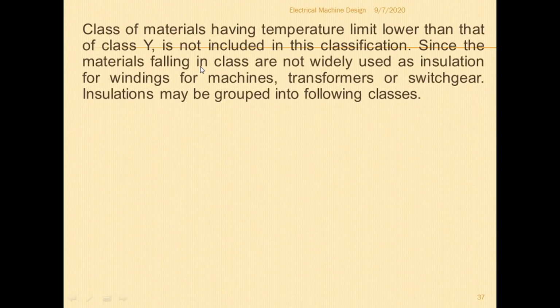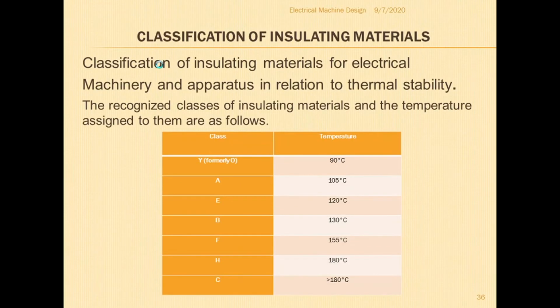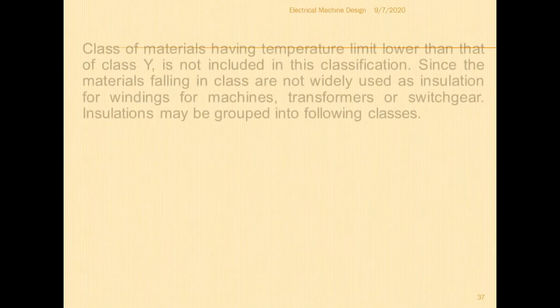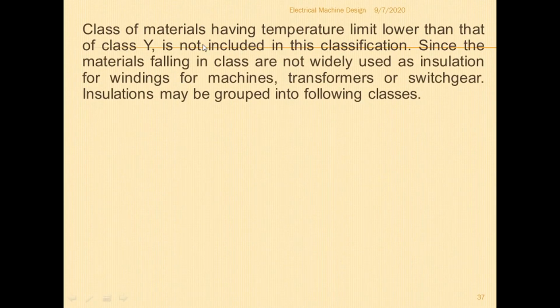Next, classes of materials having a temperature limit lower than that of class Y. Class Y is the lowest, formerly called class O. Lower than 90 degrees centigrade will not be considered for the design of electrical machines. So materials having a temperature limit lower than class Y are not included in this classification. If a material starts melting at 89 or 88 degrees, these insulating materials are not classified, since materials falling in this range are not widely used as insulation.